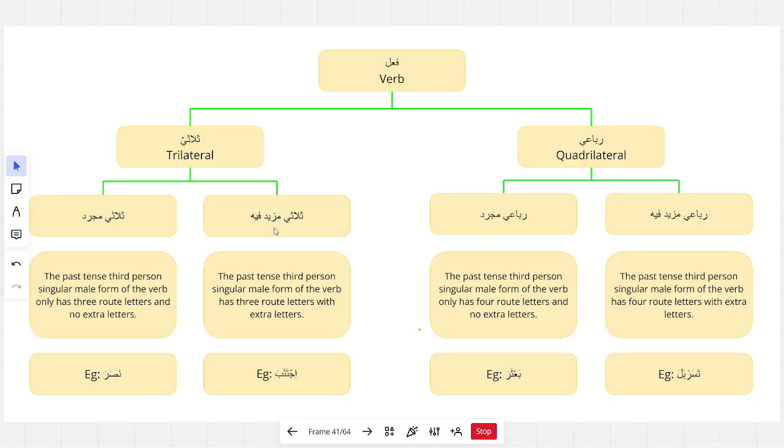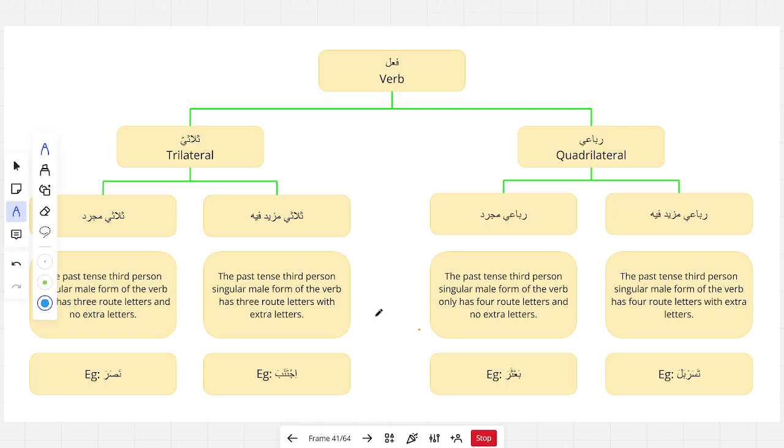And then thulathi mazid fi, it also has 3 letters, but it has extra letters also. Hence why it's called mazid fi, right? There are extra letters within it. So ijtanaba is an example of this. Ijtanaba has 3 root letters, right? How you work out the root letters and the extra letters will come later on. I'm just going to give you the answer.